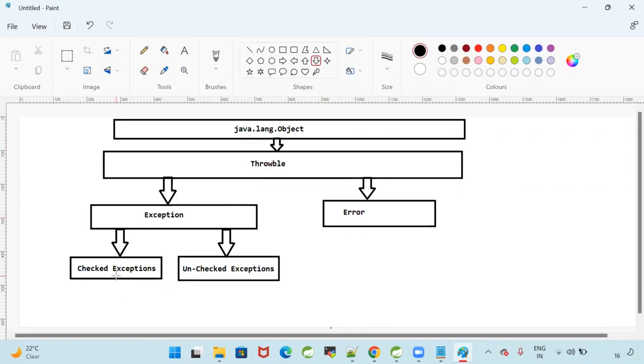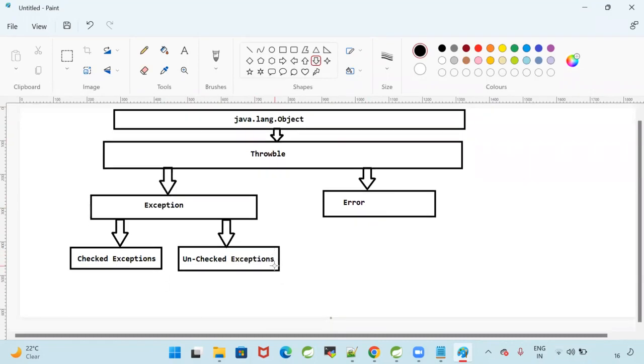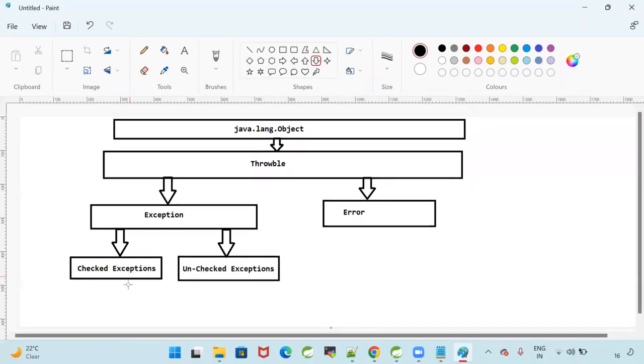Here, checked exception, unchecked exception. Checked exception means it will be identified by the compiler, and will occur at runtime. Unchecked exception means it will occur at runtime. Can you tell me an example for checked exception? IOException, FileNotFoundException, ClassNotFoundException, SQLException. Those are called checked exceptions. That means the compiler will identify them.